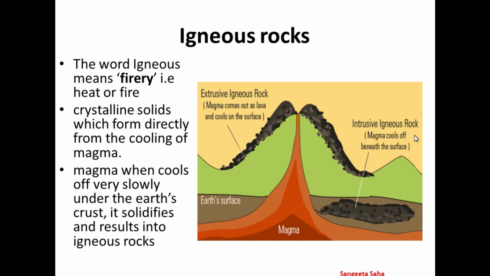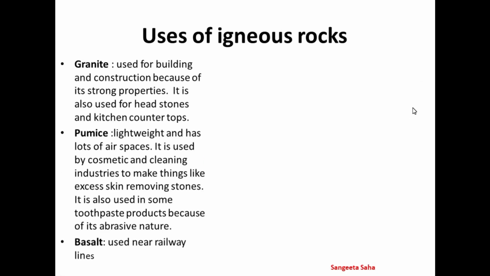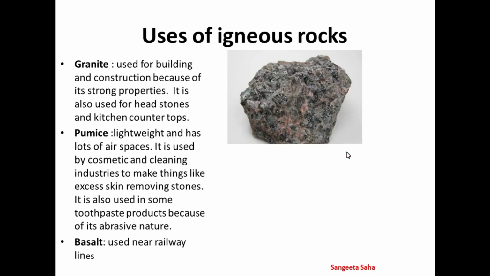In the next part, we are going to learn about some uses. First and foremost is granite. Granite is basically a light colored igneous rock, and it has very visible pores, as you can see in the diagram here. This is the best known igneous rock.